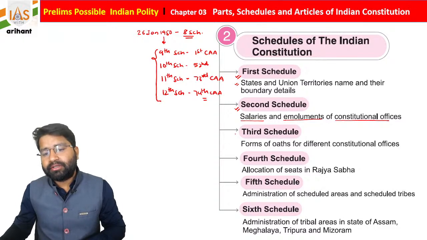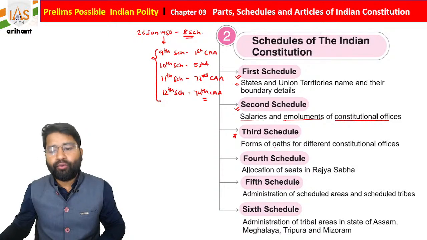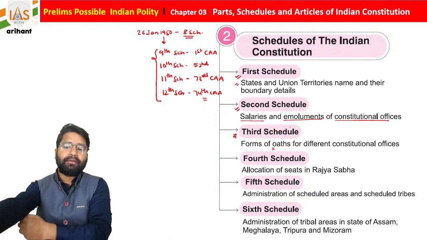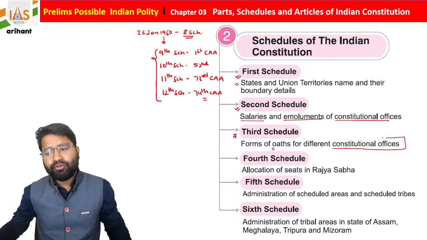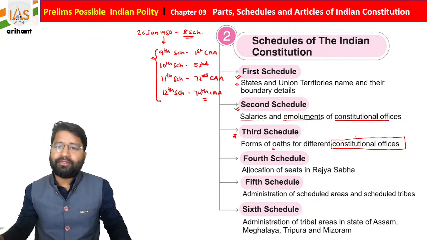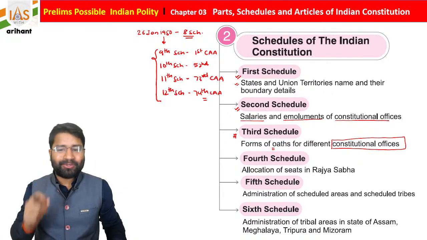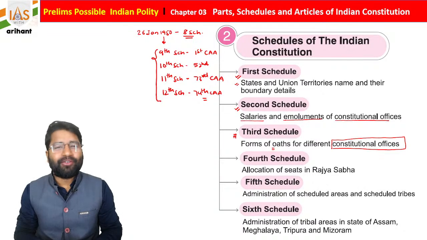When we talk about the third schedule of the Indian Constitution, students, it basically contains oath and affirmation. Oath for different constitutional offices. Now I hope you are already aware of which offices are included under this. But for the basic purpose, I just want to ask a question: is the President's oath under the Third Schedule of the Indian Constitution?